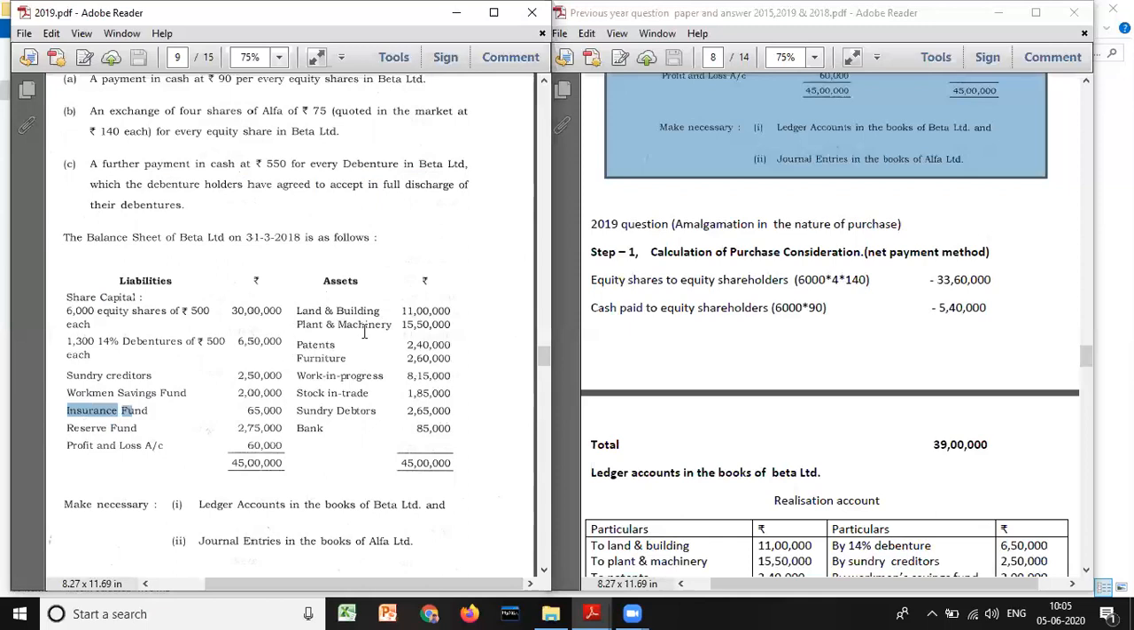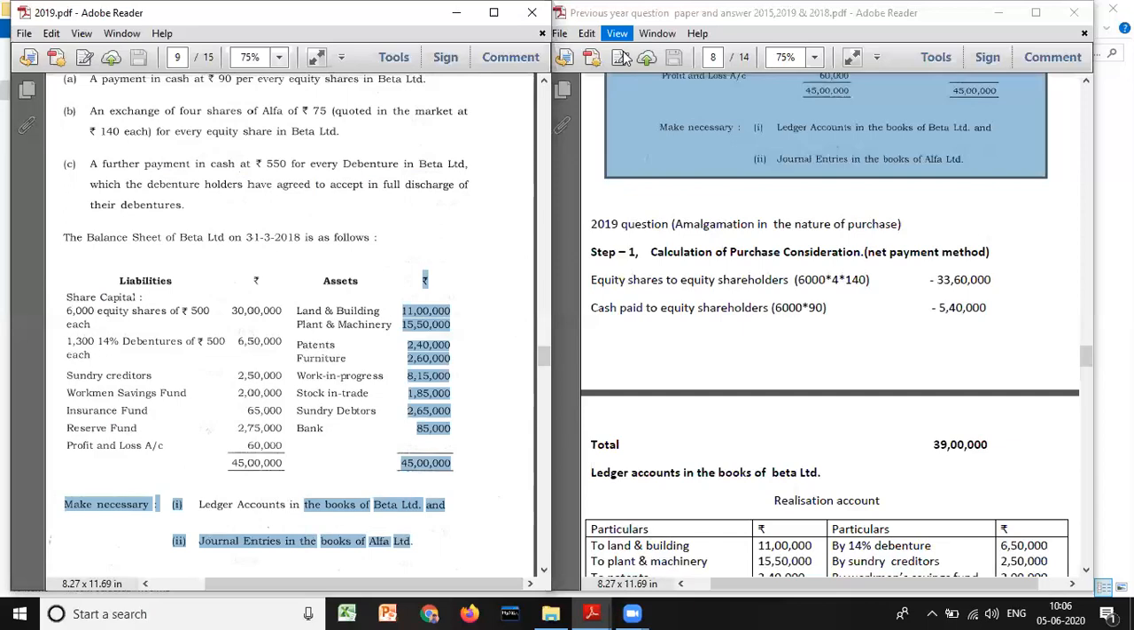On the asset side we have land and building, plant and machinery, patents, furniture, work in progress, stock, debtors, bank. But here, land and building are non-current fixed assets, furniture is a non-current fixed asset, patents are intangible assets, work in progress and all these can be shown as current assets. Okay. Now, what we need to do is pass necessary journal entries. Sorry, make necessary ledger accounts in the books of Beta Limited and journal entries in the books of Alpha Limited.